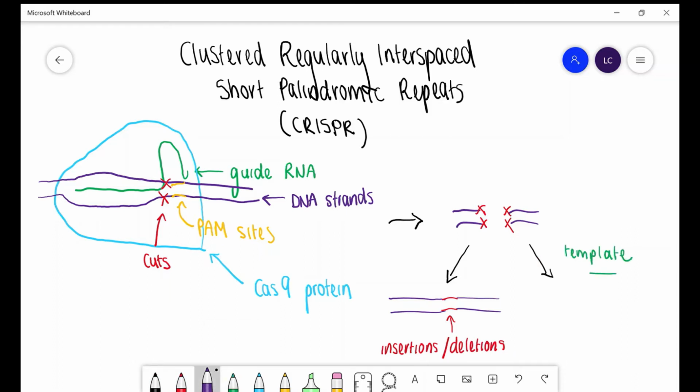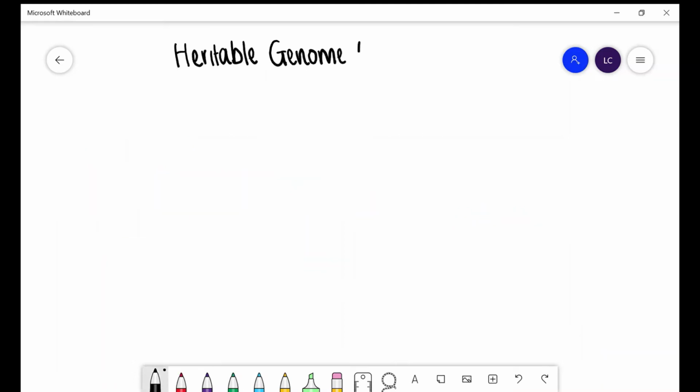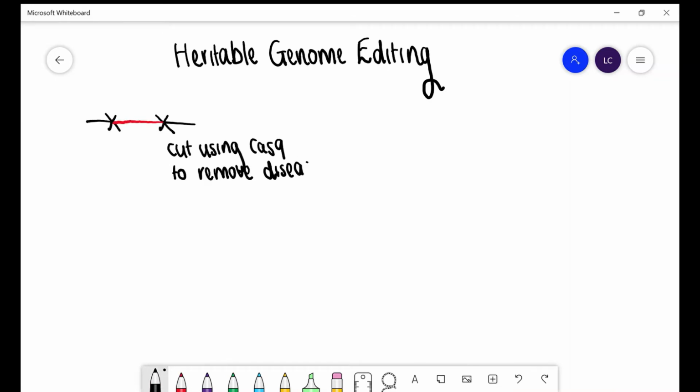A template containing new sequences can be synthesized and introduced into the cell. Now the cell will make the repair accordingly, and the new genes are integrated into the genome. Scientists could use this technology to make changes in human genes. CRISPR Cas9 could be used to repair disease-causing mutations using a healthy wild-type copy of the gene as a repair template.